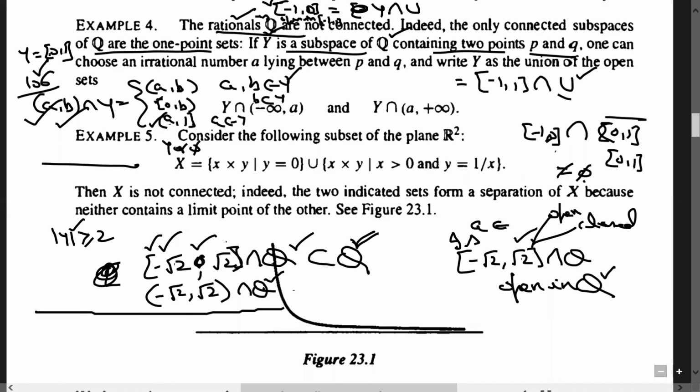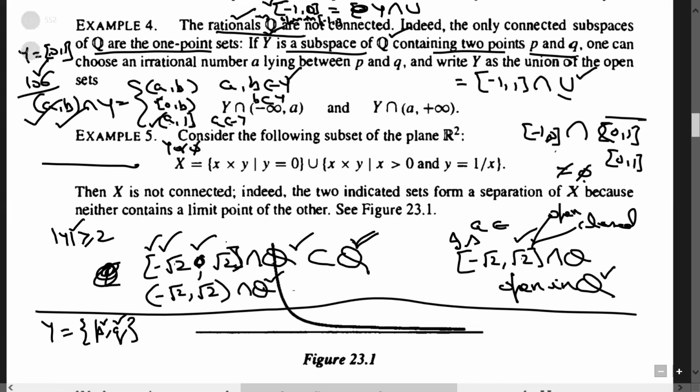I am here mentioning the proof of the second one. Let us construct at least a 2 point set. Suppose p and q, minimum 2 points, two rationals, are there in Y. So I need to claim that this Y is not a connected subspace of Q. For that, on Q we have the subspace topology from R. So let us take any irrational number on the number line.